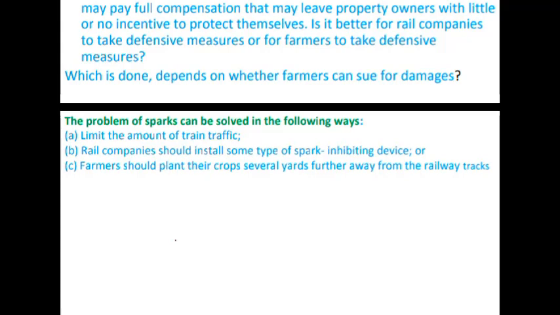So who will take the measure depends upon the damage the farmer is getting from the rail. In that situation, the mutual interdependence outcome will be efficient.